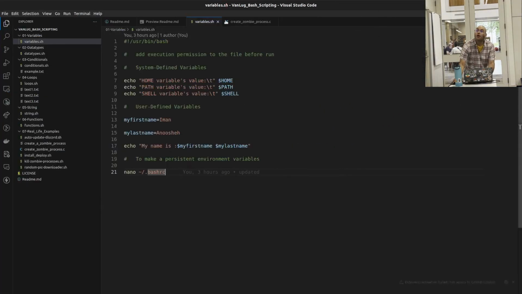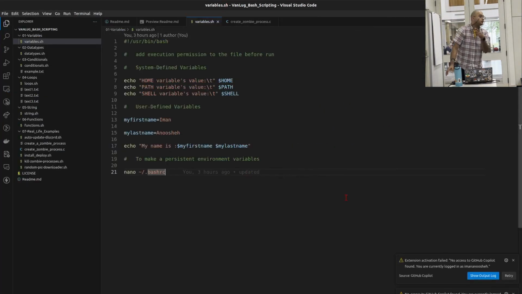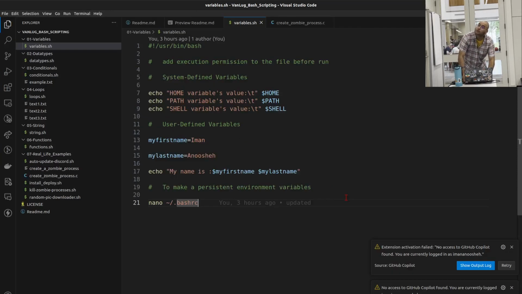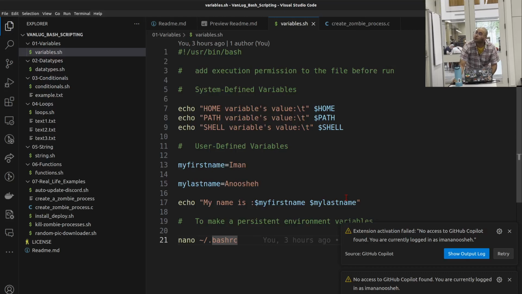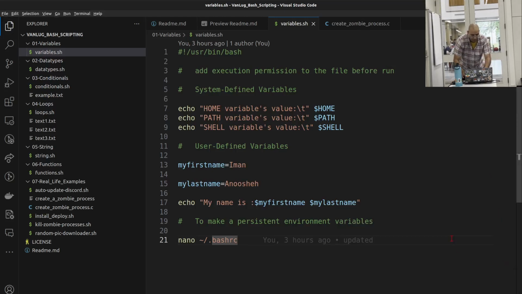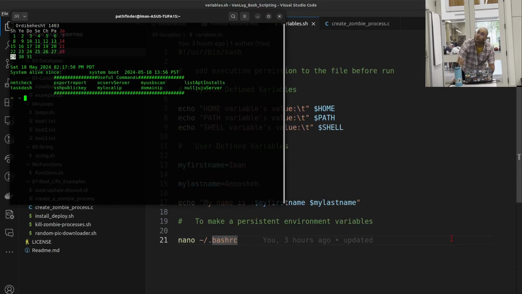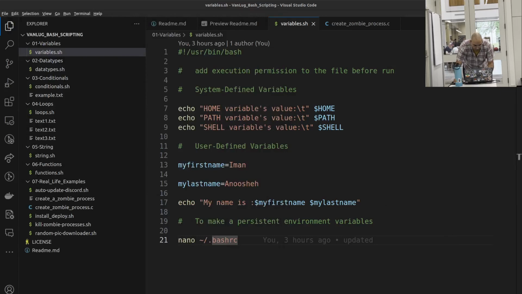Which, does the font need to be bigger? Sure. Yeah, definitely it does. Oh, there we go. Good enough? And we also need a terminal somewhere. Let me just get the font bigger a little bit. Preferences.